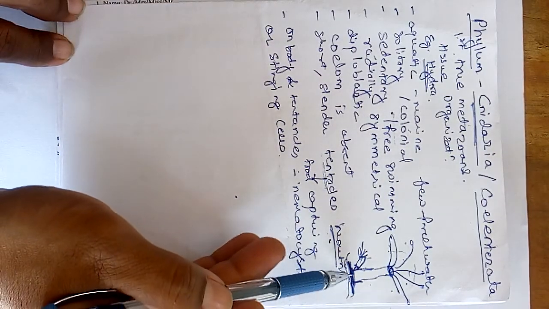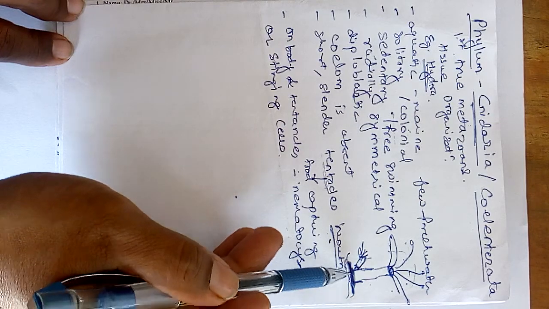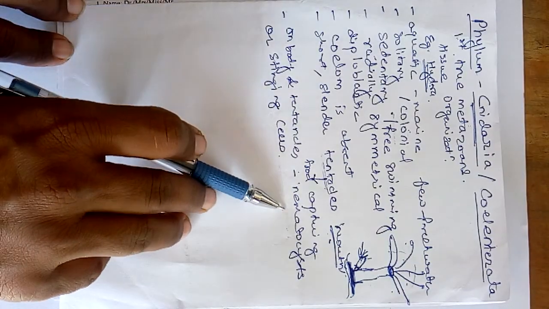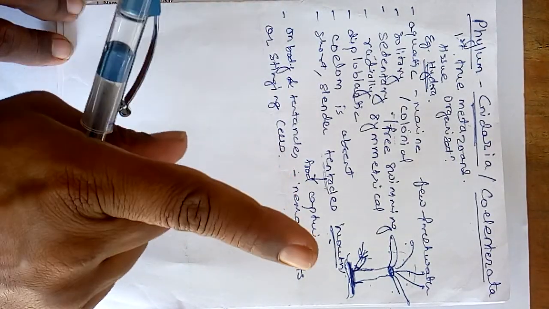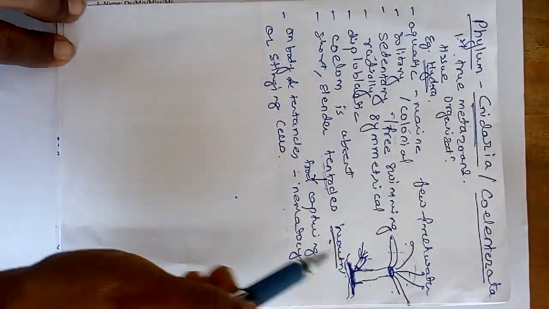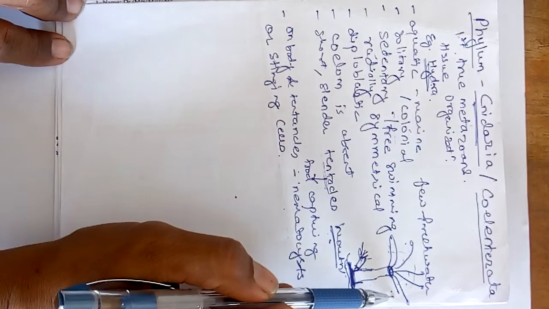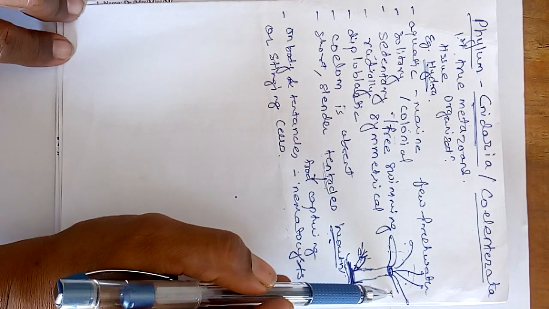Then similarly here, the base of the hydra posteriorly, that is getting stuck to the substratum. So these stinging cells or nematocytes are helpful, first for adhesion, they act as offense and defense, and for food capturing. Already we studied the food capturing. Now these tentacles are also helpful for offense and defense.